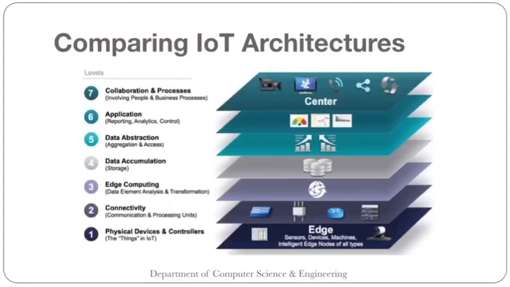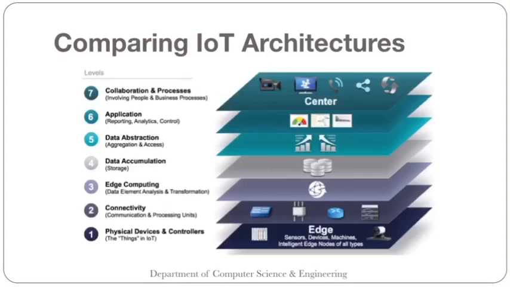Whatever things we are connecting will come into this first layer: physical devices and controllers. Sensor devices, machines, intelligent edge nodes of all types. Then the second layer we have is connectivity, communication and processing units. In this layer you can observe there are sensors, routers and switches, right?